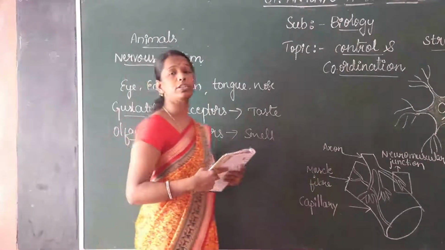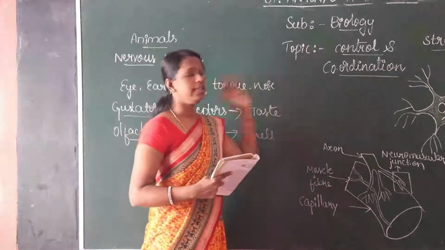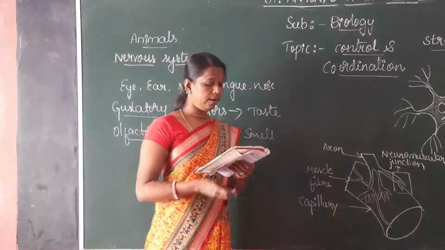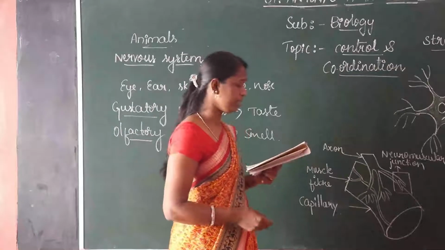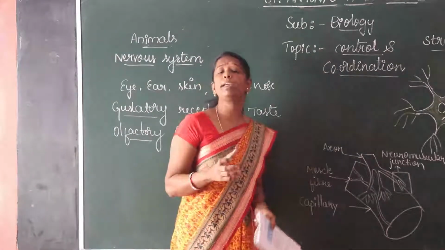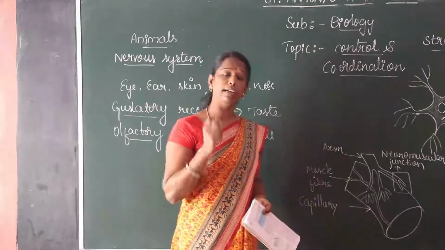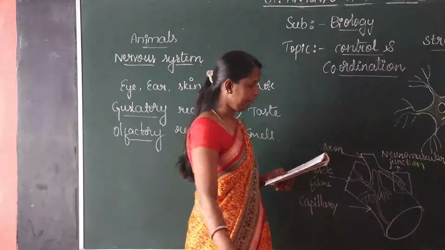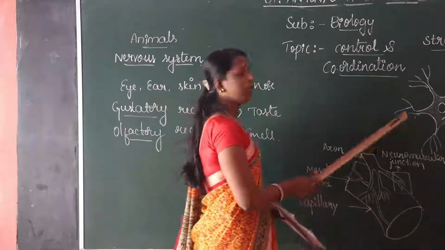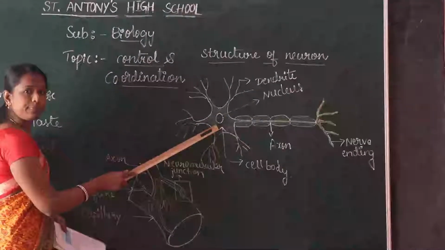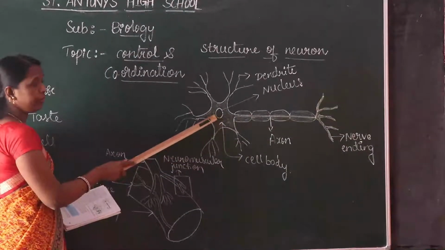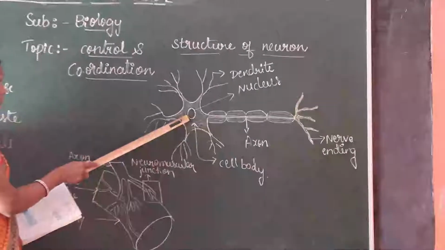Here is the structure of a neuron. In this neuron, chemical reactions occur and it conducts the electrical impulse. See children, I will write on the board the structure of the neuron. At the center of the nerve cell, we observe the nucleus.